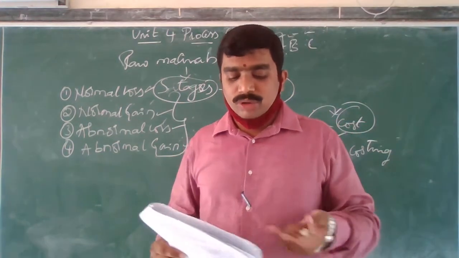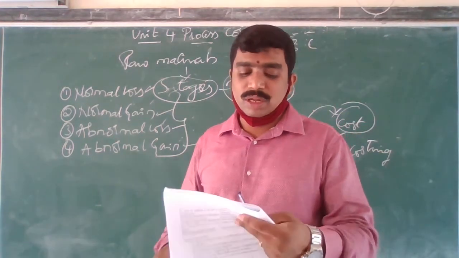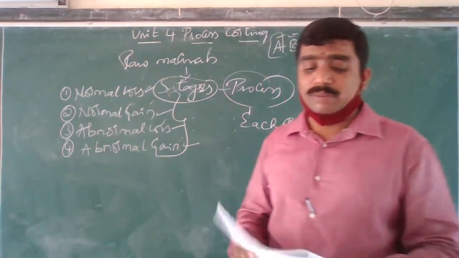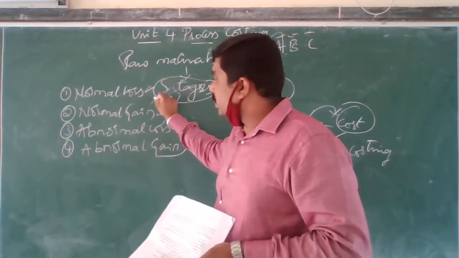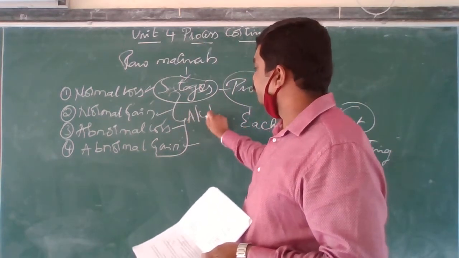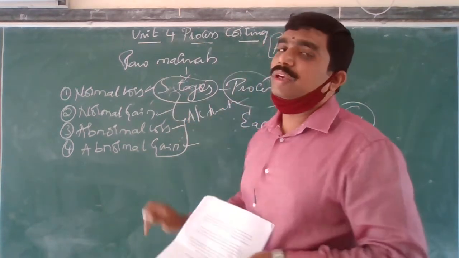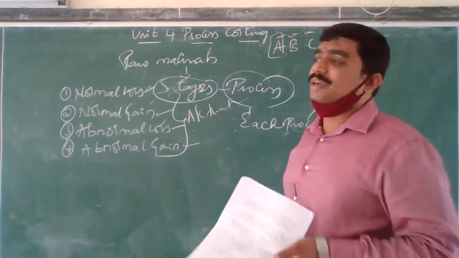Okay. Now you have the process loss, normal process loss, abnormal loss, accounting treatment for abnormal loss, abnormal process loss. This and all, this accounting treatment, everything I am going to tell when I am solving from the second problem.